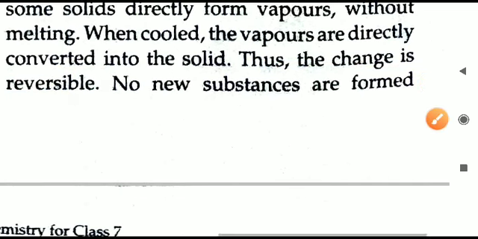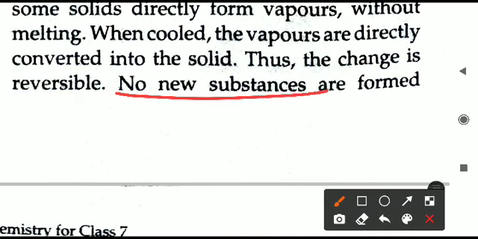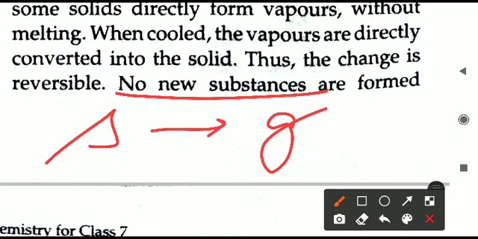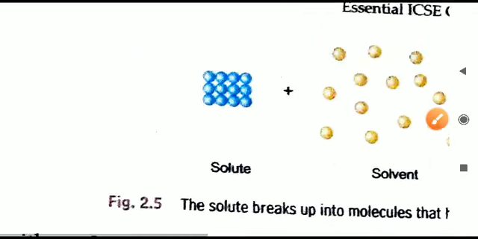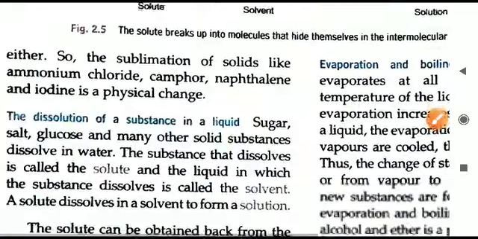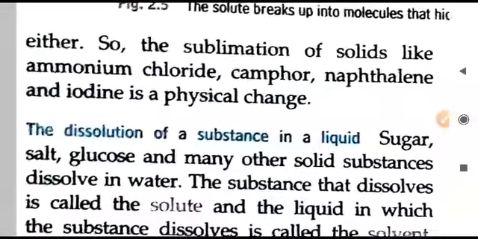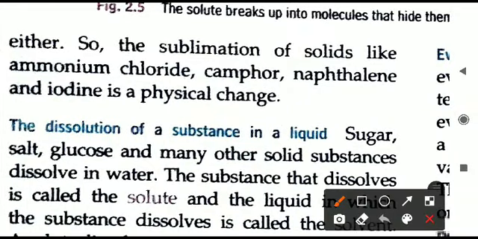Reversible change. And also the second condition is that no new substance is produced, whether it is solid or gas. The substance is not changing. That is why sublimation is categorized as a physical change. We can see which type of substances undergo sublimation.